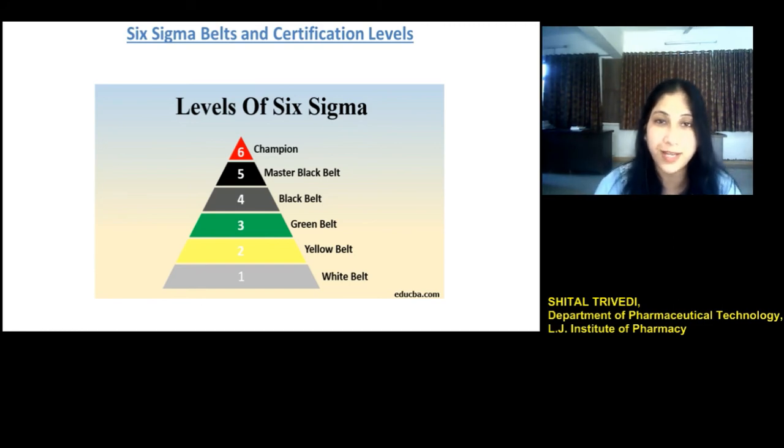The third level is the green belt, and this focuses on the advanced analysis and resolution of problems which are associated with quality improvement projects. And people holding these belts actually lead and manage the project teams. So they support the superior level, that is black belts.